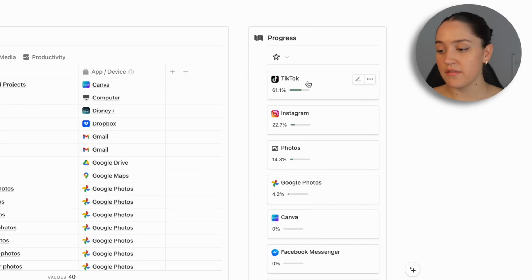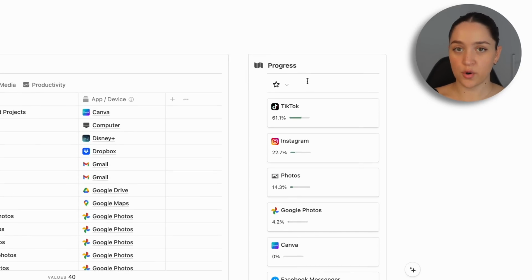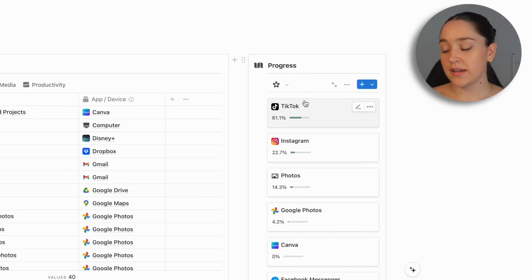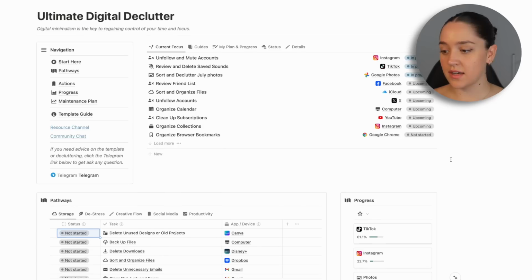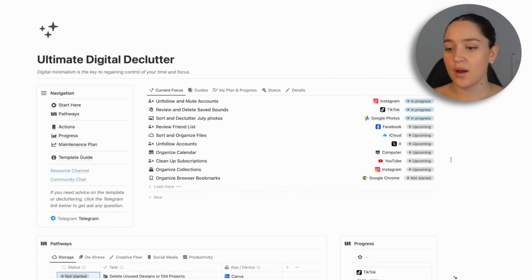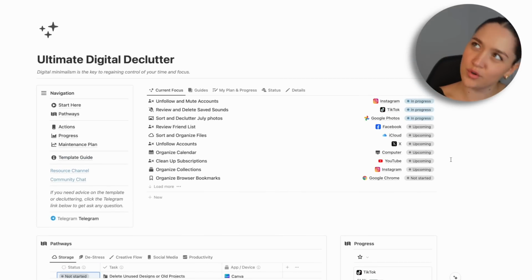And then on the right, we have a very quick overview of our progress within every single app. So I can see that I have gone through 61% of my TikTok tasks. And that is it for the overview of the homepage. I wanted to keep it pretty simple because at the end of the day, we're doing a declutter to not overwhelm ourselves.